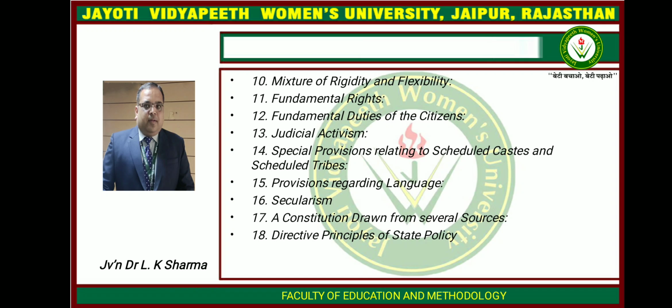17th, a constitution drawn from several sources. In formulating the Constitution of India, the founding fathers used several sources. The values and ideas of the national movement guided their path. The national movement influenced them to adopt secularism as an ideal. Some provisions of the Government of India Act 1935 were used by them, and several features of foreign constitutions influenced them and were adopted by them.